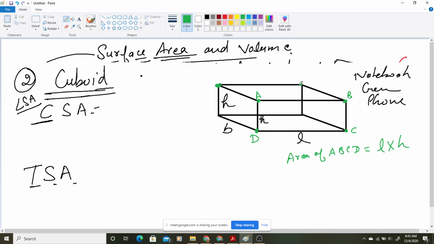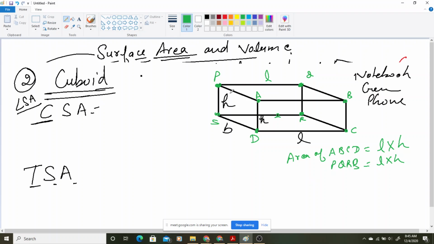देखो ये जो पीछे वाली side है, means opposite to this one. This, if I am mentioning this as P, Q, R, S, how much it will be? It will also be L into H. क्या वो भी L into H आएगा? P, Q, R, S, L into H. Because that is the opposite wall of this one ना. ABCD अगर हमारी front wall है तो उसकी opposite wall जो है PQRS है, उसकी भी length कितनी है L, height कितनी है H, तो अगर उस वाले का area rectangle का find out करेंगे that will also be L into H.